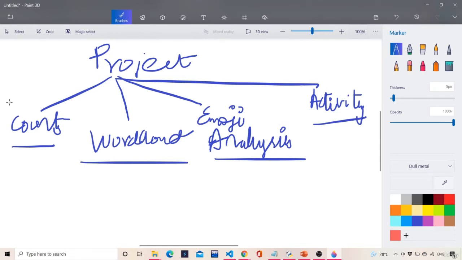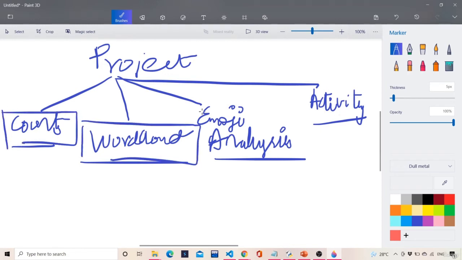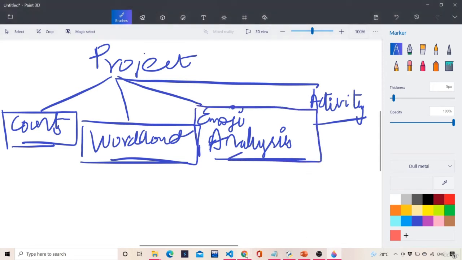As this is a text based thing, you can add a lot of NLP features also onto it and make it on a large scale. But for now, as this is a text analytics project, I'll be focusing on these four types primarily, and if there are any additions to it, I'll be discussing it in the videos coming up.